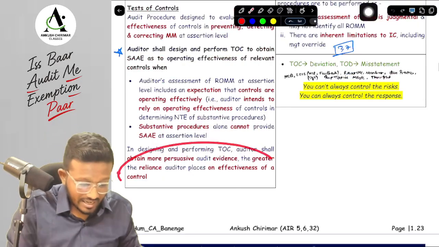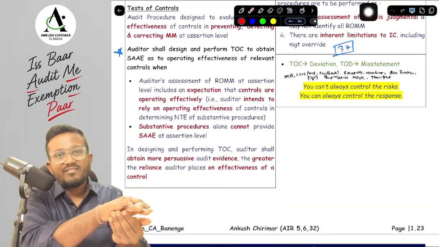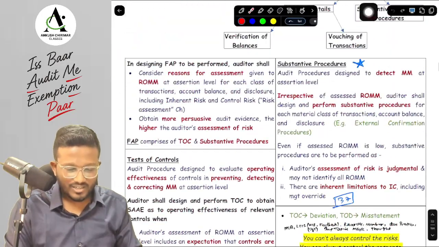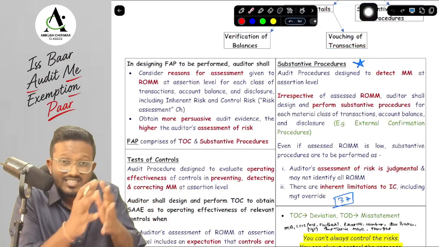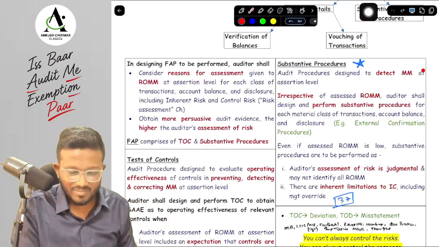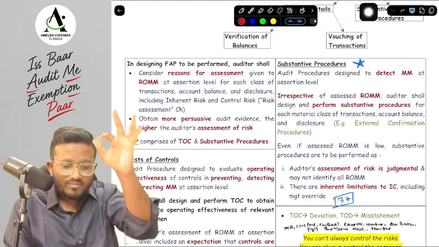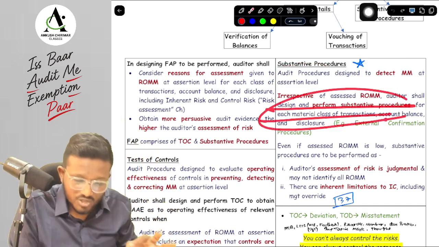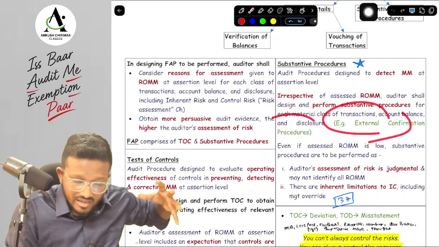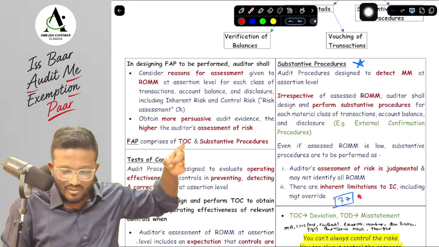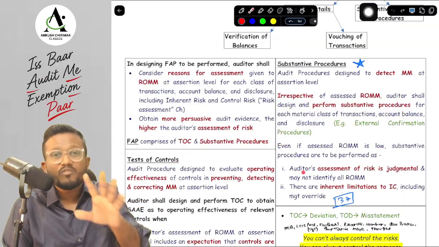Next, the greater the reliance you place on the effectiveness of the controls, the more persuasive audit evidence you need, and the more TOC you will need to perform. Next, in terms of substantive procedure, this is also important: these are audit procedures designed to identify material misstatement at the assertion level, and irrespective of your assessed RoMM, you need to perform substantive audit procedures for each material ABCD. For example, even if the RoMM is low, you need to perform external confirmation procedure. This is one of the questions that we will be discussing right now, and they are saying even if the RoMM is low, we need to perform substantive procedure.